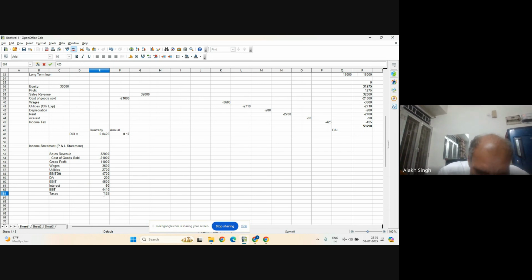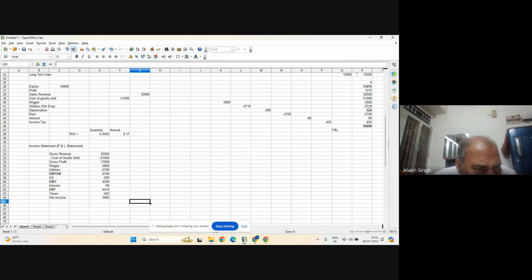So this one is also minus, and we have equal to this plus this. So 3985. This one is what? Net income. So this is net income. Net income is 3,985.